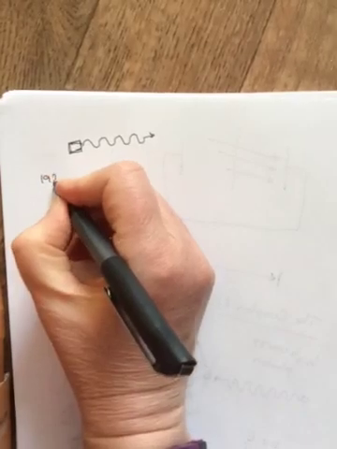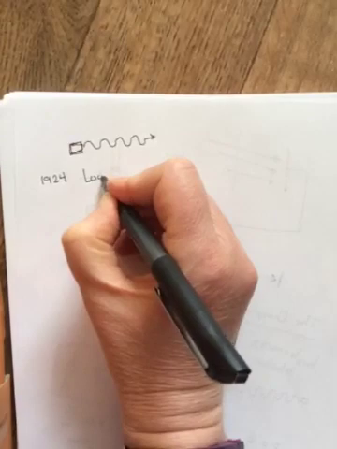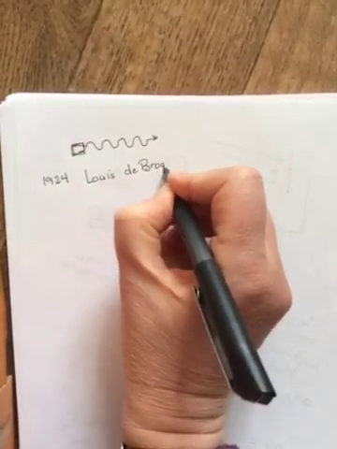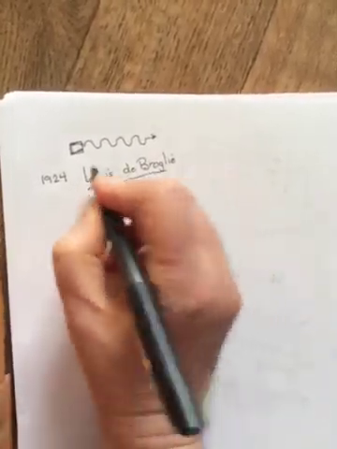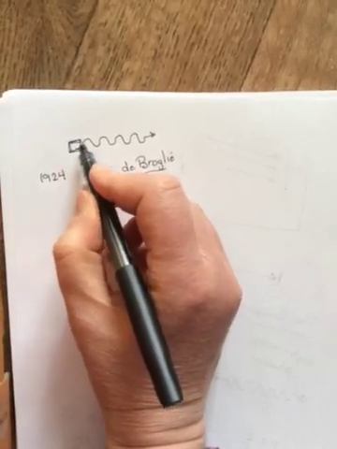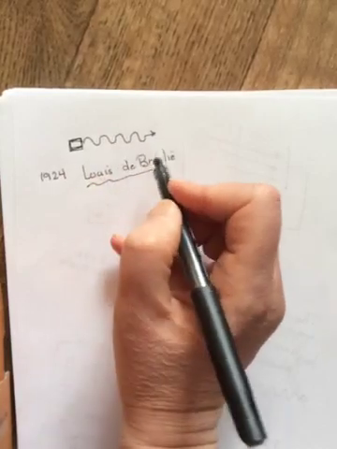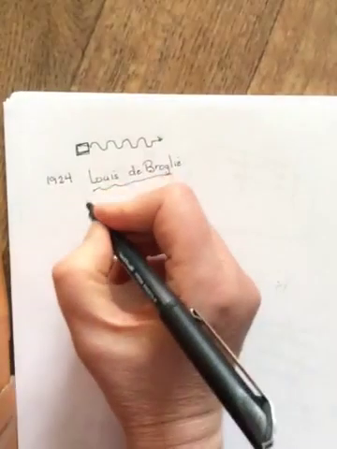So in 1924, there was a French physicist. His name was Louis de Broglie. And so he said, if light can be a wave with this little packet of energy that looks like a particle that's moving as a wave, so if it can have both wave and particle characteristics, maybe all matter that is in motion does.